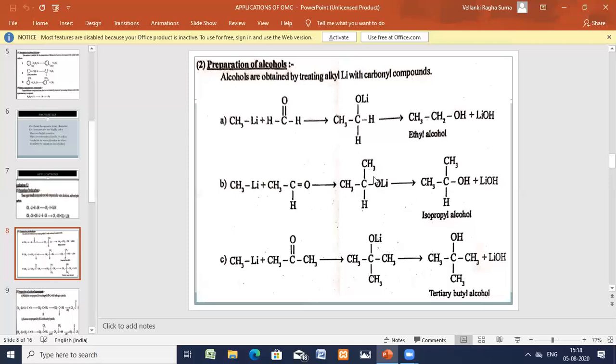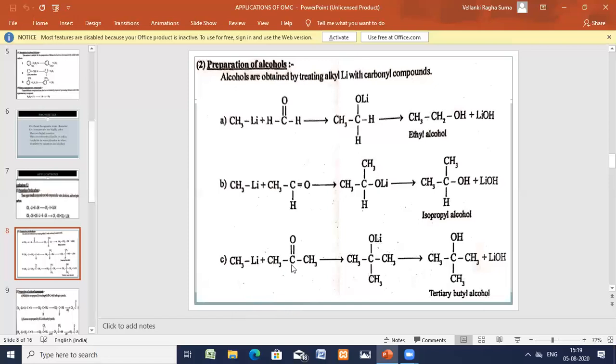Now you do the hydrolysis at the OLi place. H is added here, OH is added here. You'll be getting isopropanol, CH3, CH, CH3 bond OH. Isopropanol.